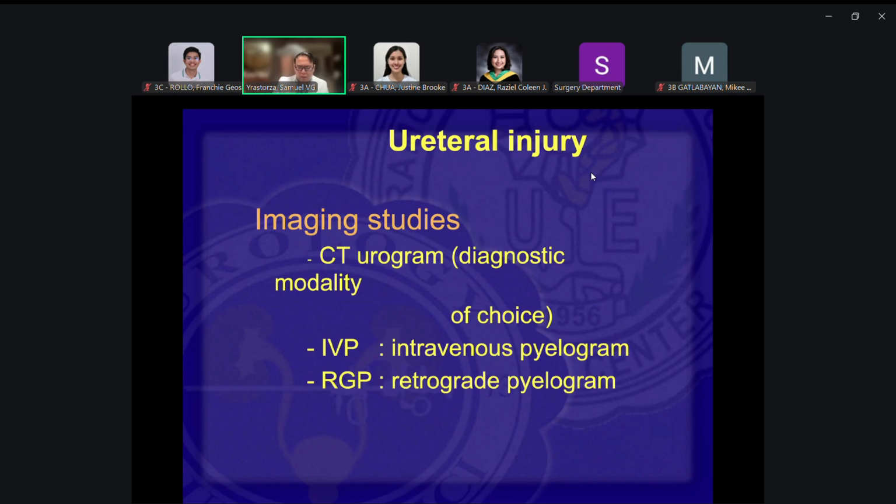This would come in other terms, whole abdominal CT scan with contrast. But when you request a CT urogram, it implies that I want to visualize the urinary tract system. That's why you call it CT urogram.